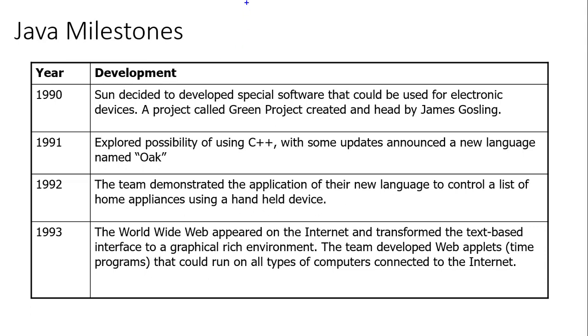In 1990, Sun developed a special software that was used in electronic device. They named it as Green Project, and they used that name Oak. And they demonstrated it and so on and so forth. In 1993, World Wide Web started appearing, and people wanted to use the same concept, like you write a code and it will run on any machine. So they started the idea of web applets. So Java became famous for that particular thing.